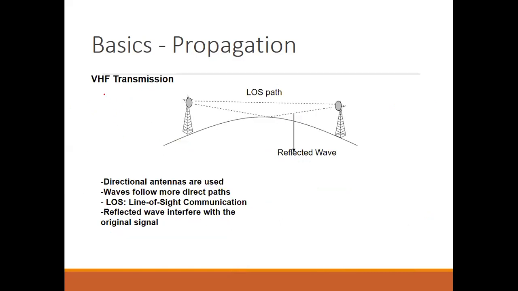Okay, so in VHF, very high frequency transmission, we have already seen that there may be two things. One is line of sight propagation. LOS stands for line of sight.